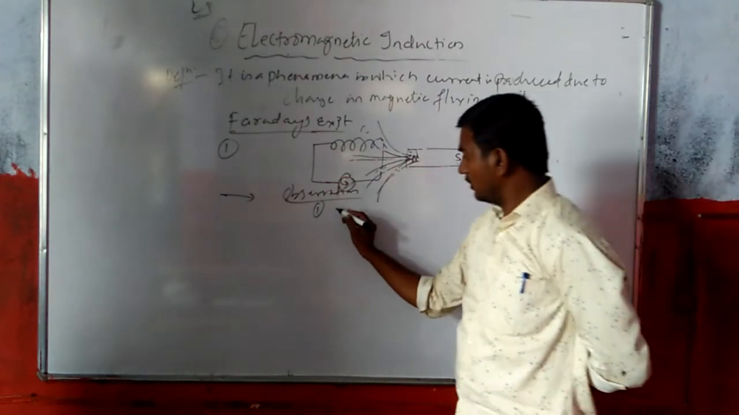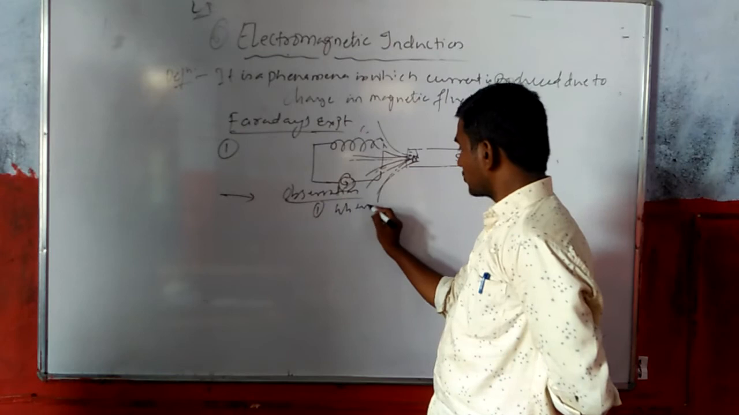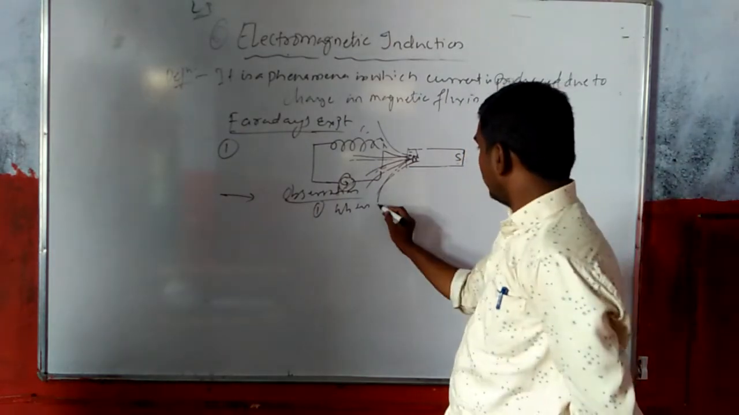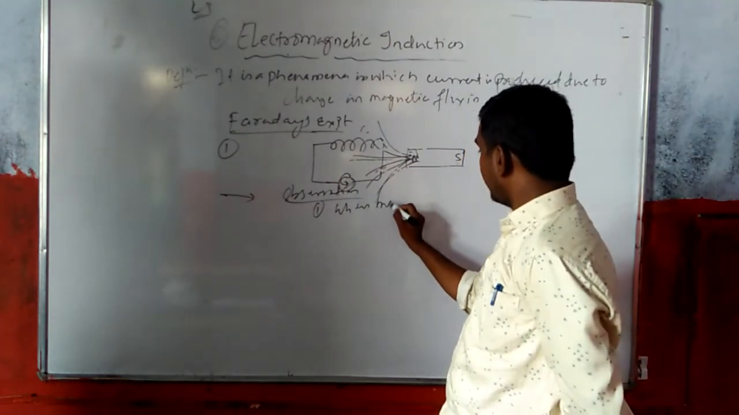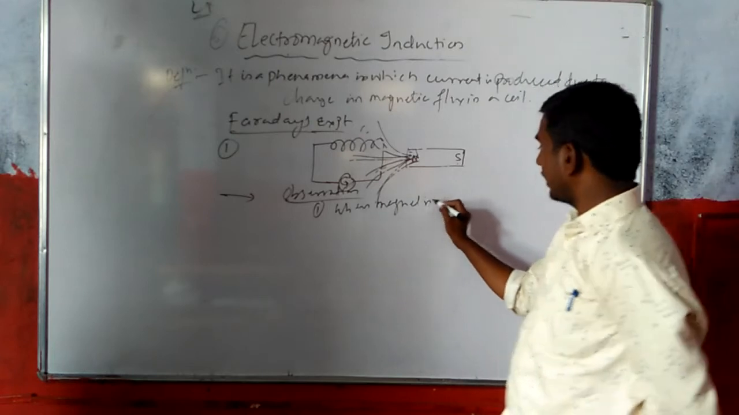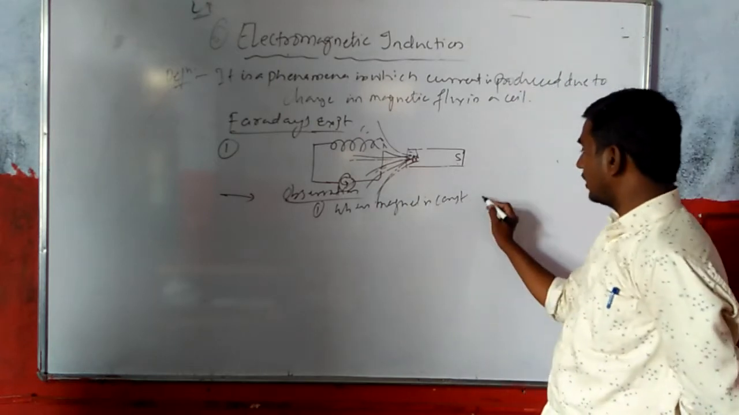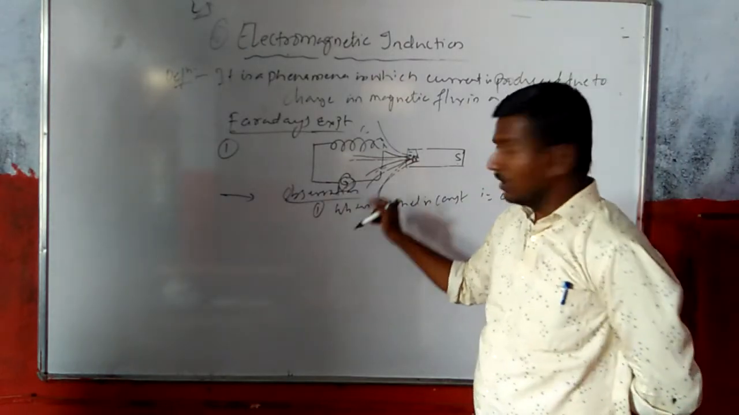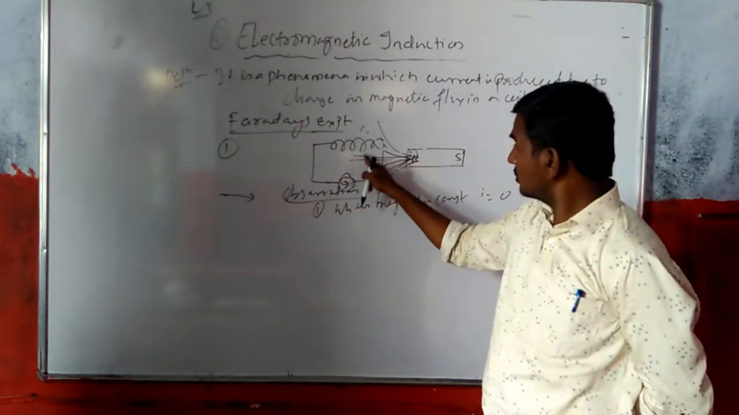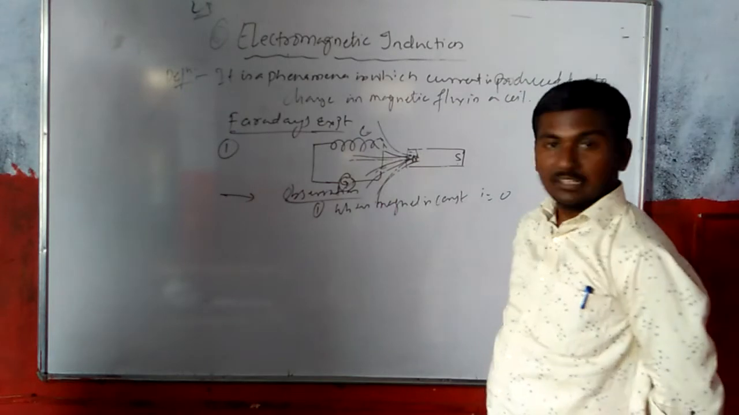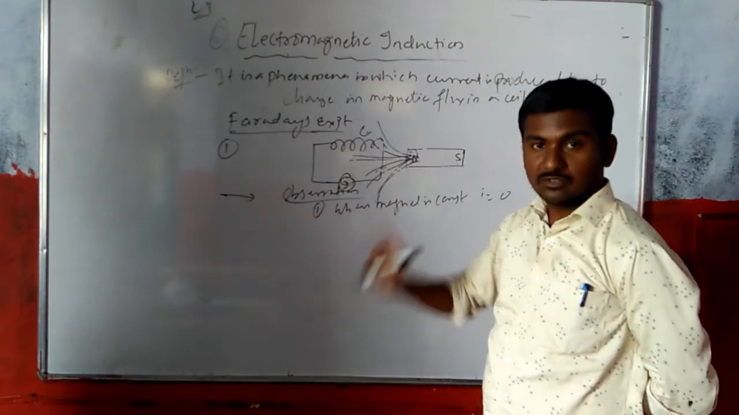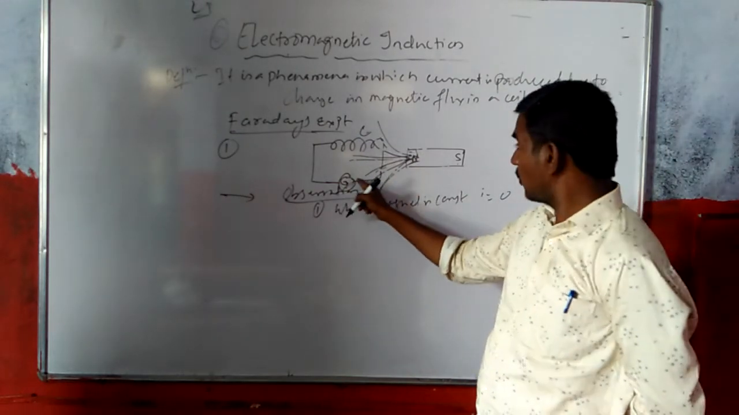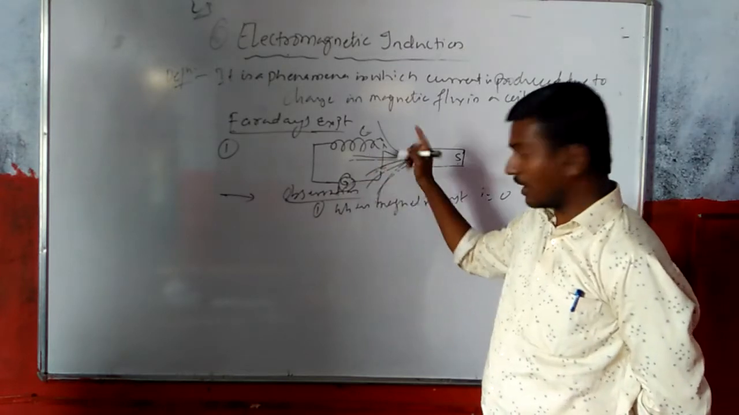So we have to write this down. When, first observation, is when the magnet is constant. Since the magnet is constant, what current will you get? Current is 0. So due to the change in magnetic flux through this coil, there is a change in current. So the change in current depends on what? It is dependent on magnetic flux.